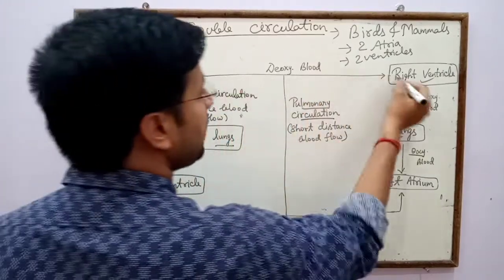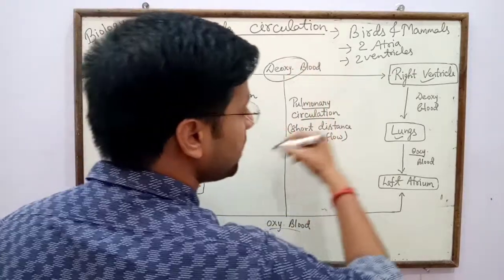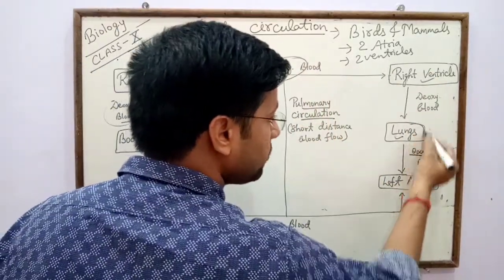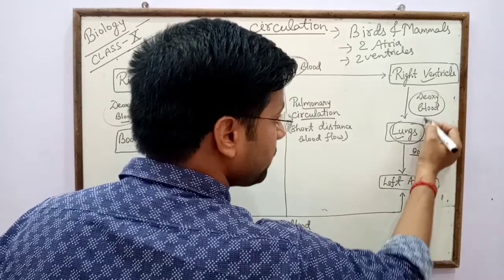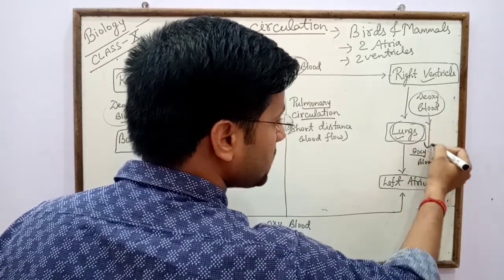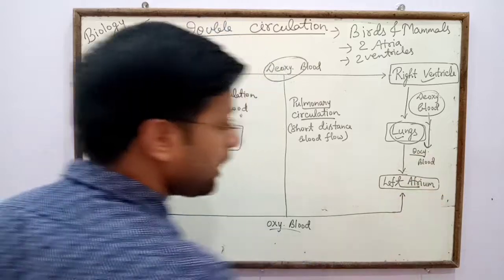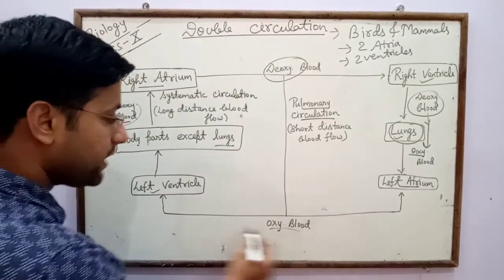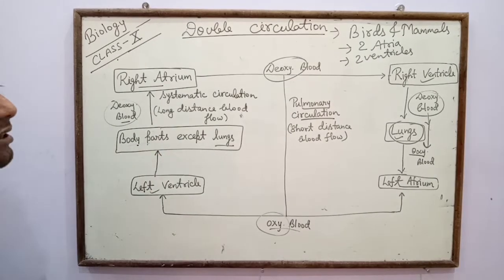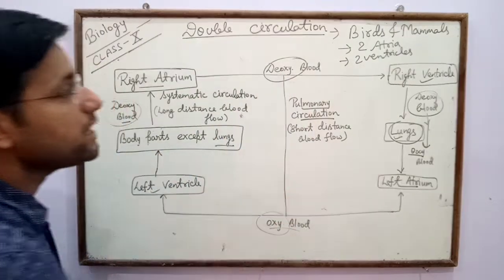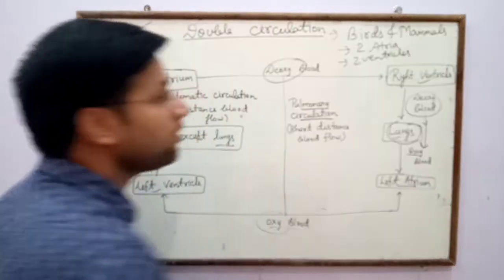From right atrium to right ventricle, and from right ventricle to lungs. Lungs purify deoxygenated blood into oxygenated form and transfer it to the left atrium. From left atrium oxygenated blood goes to the left ventricle, again into the body parts. So double circulation takes place in birds and mammals.